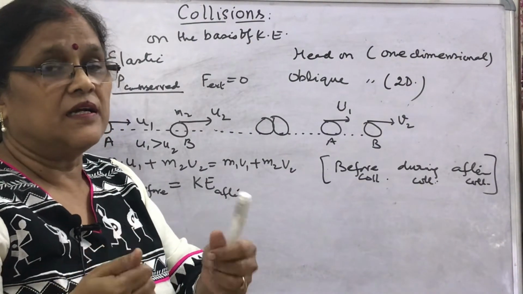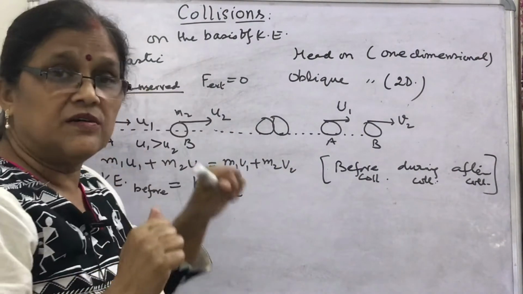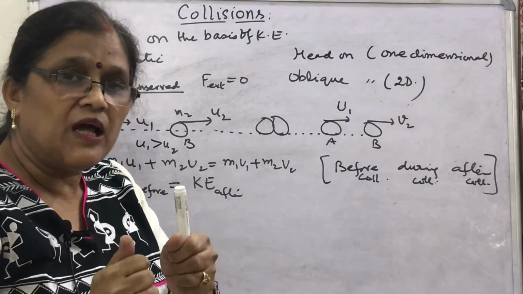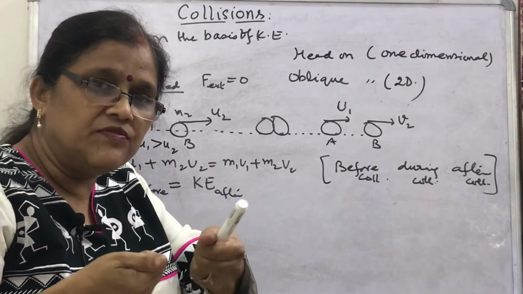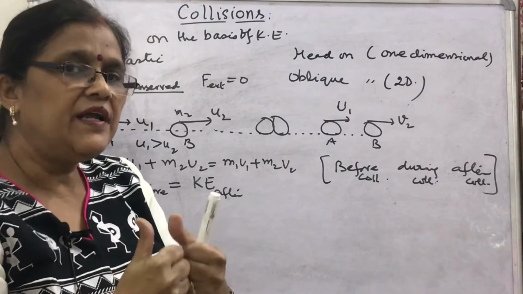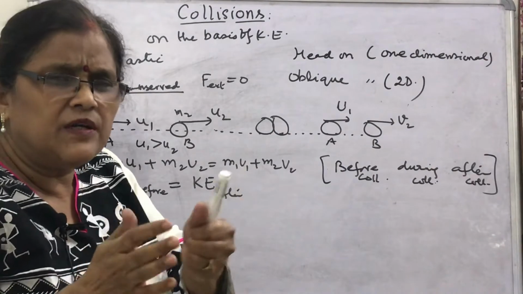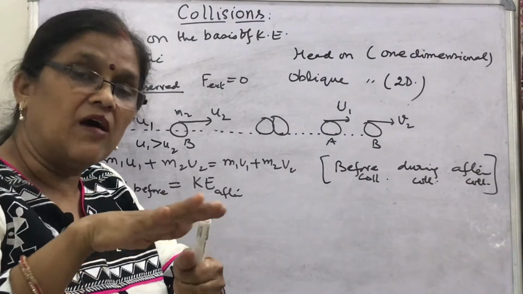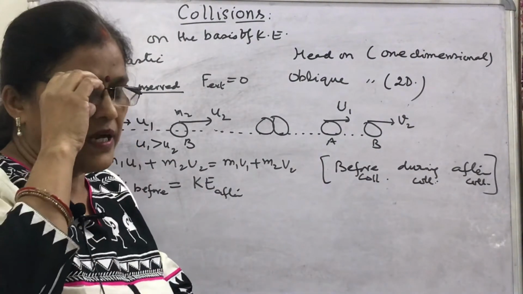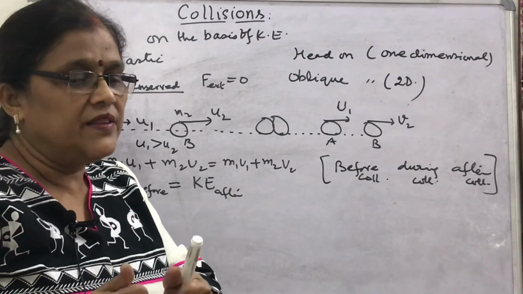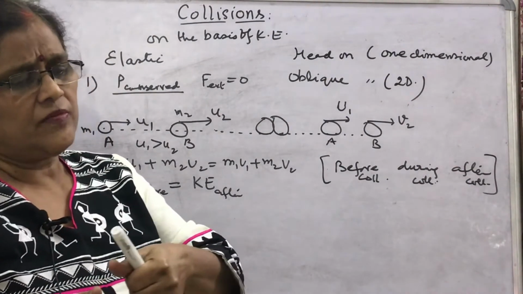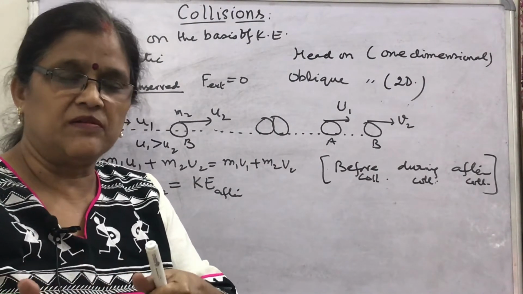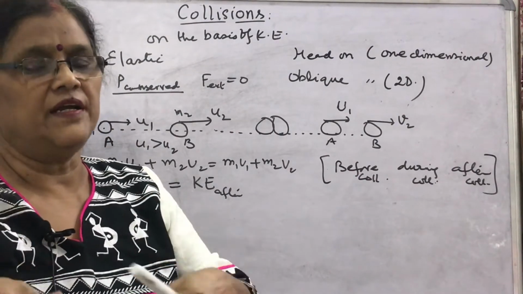And since it is a perfectly elastic collision, what happens? When the deformation is finished, the objects regain their original shape. So whatever the kinetic energy changes, it is regained after collision. So when the objects collide, they get deformed and maybe momentarily their velocity changes with respect to each other, and after collision the kinetic energy is again regained.